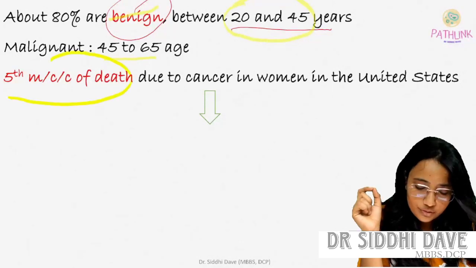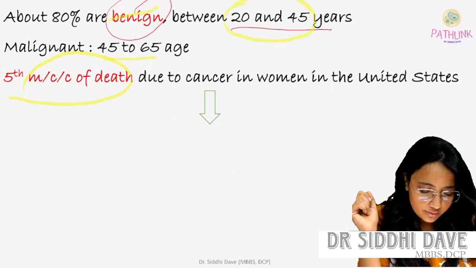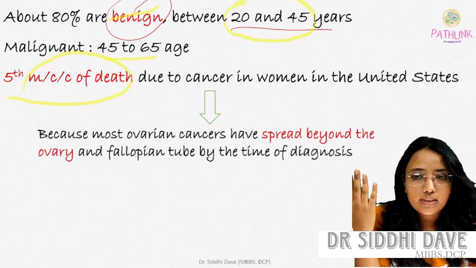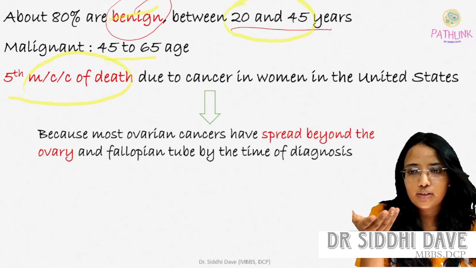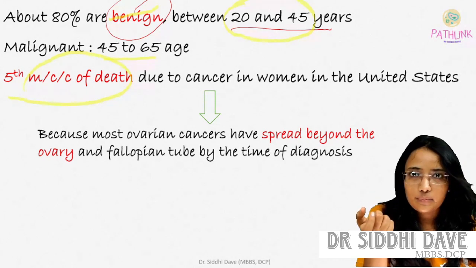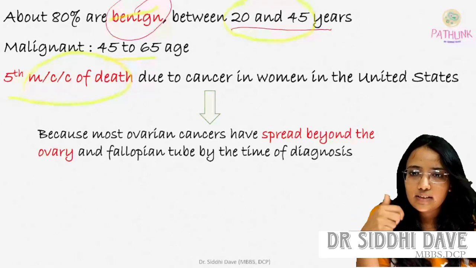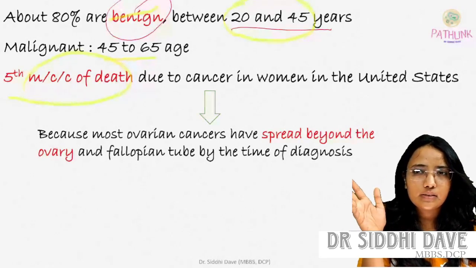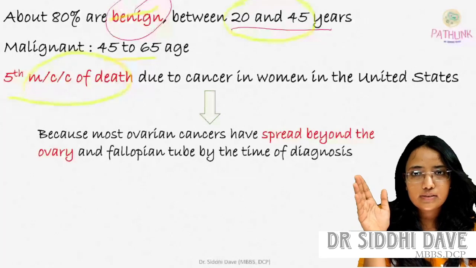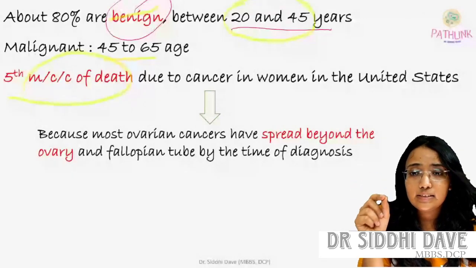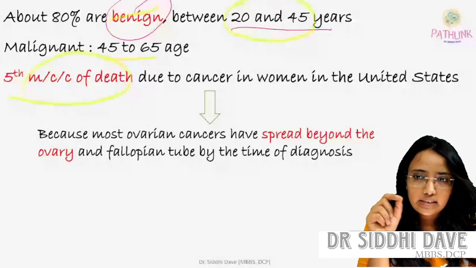Why are they the fifth most common cause of death? Because most ovarian cancers have spread beyond the ovary and fallopian tube by the time of diagnosis. At the time of diagnosis, the malignancy has mostly spread throughout the peritoneum and at different sites. So it is the fifth most common cause of death due to cancer in women in the United States.